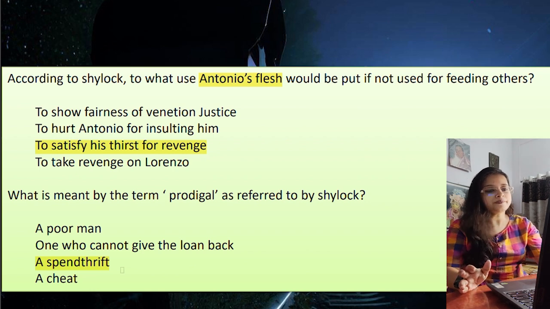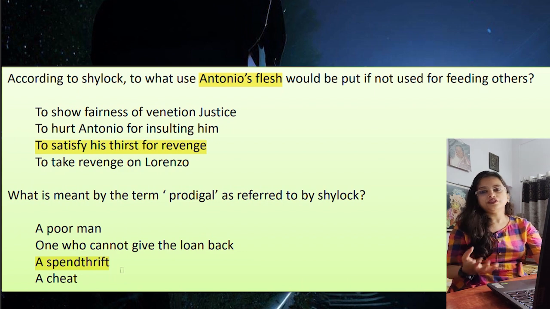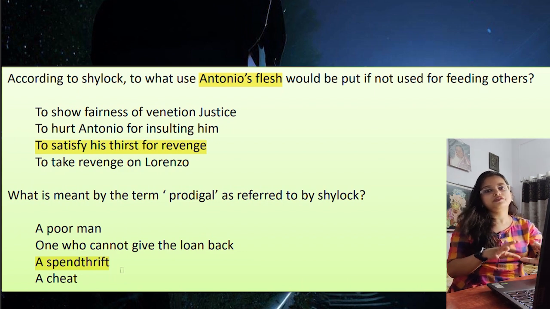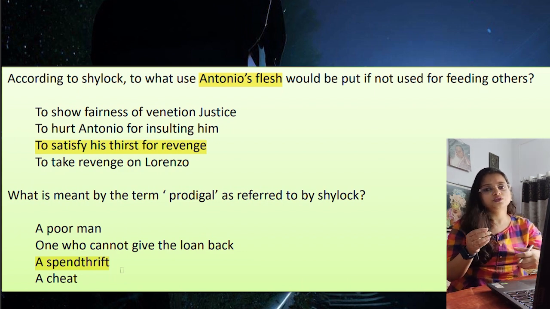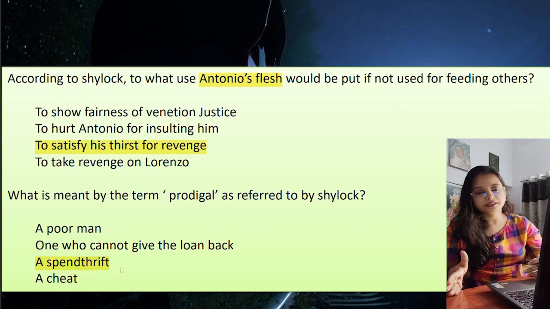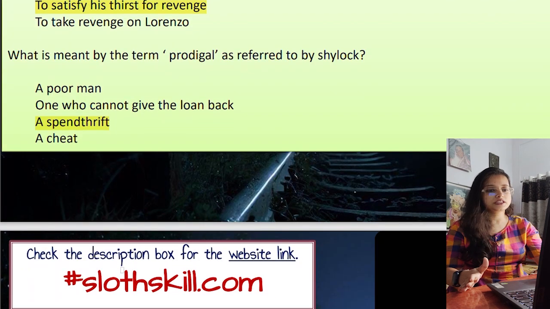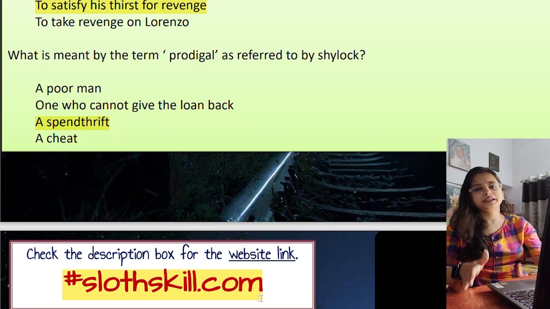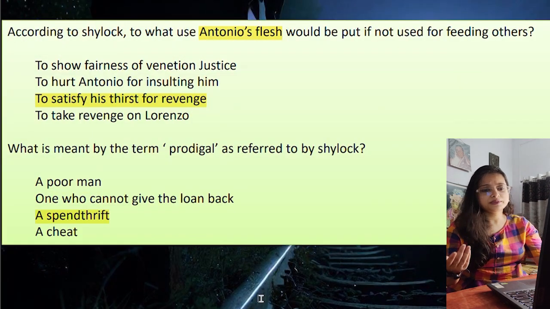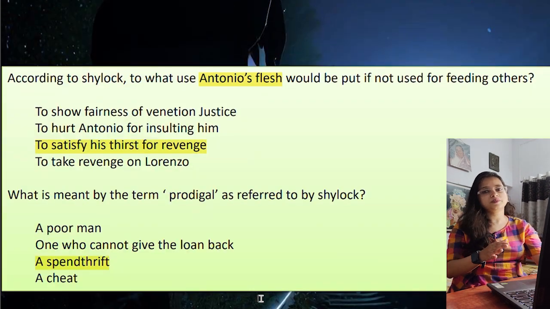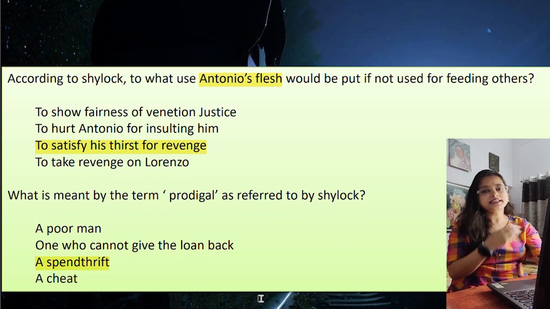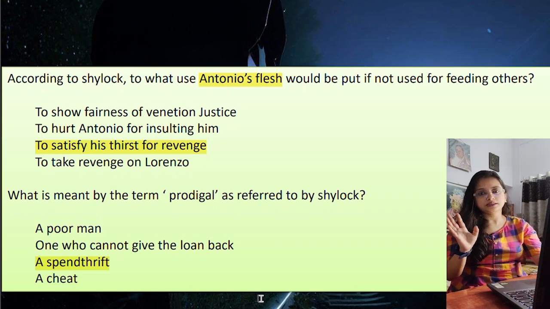So we have done the first 10 questions. Next class we will do another 10-11 questions and we will finish off discussing the most important MCQs from here. Other MCQs are also provided on the website, slothskill.com. You can check the website. You will get around 30-40 MCQs. Once you practice from there, you will be aware that wherever the question is given from, you will be able to answer them, right?